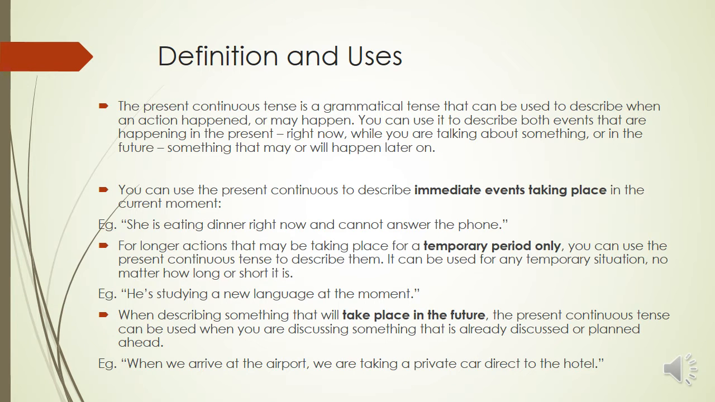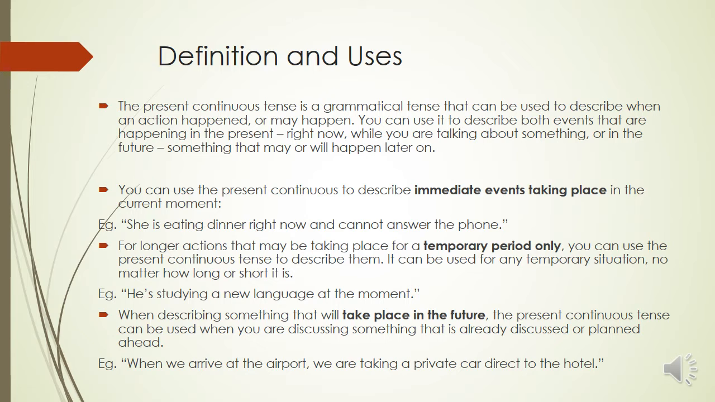Let's talk about the uses of present continuous tense. But before we talk about the uses, let's see what is present continuous tense. The present continuous tense is a grammatical tense and it can be used to describe when an action happened or it may happen. You can use it to describe the events that are happening in the present. When we say present, we mean right now. And we also talk about present continuous when we are talking about something that will happen in future. That means that something that hasn't happened yet, but we are sure that it will happen later on.